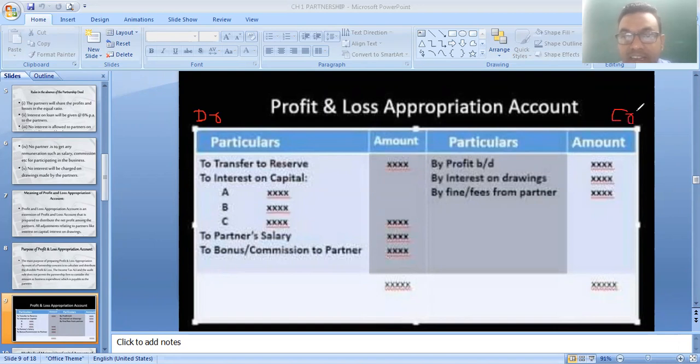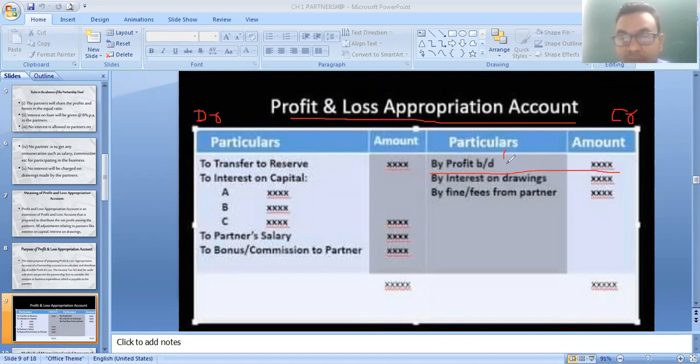Now, what is the starting point of profit and loss appropriation account? The starting point is you have to transfer the net profit or net loss. If net profit, then it is transferred to the credit side of profit and loss appropriation account.